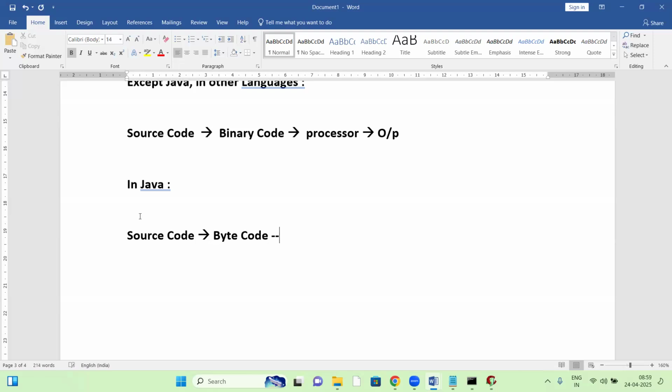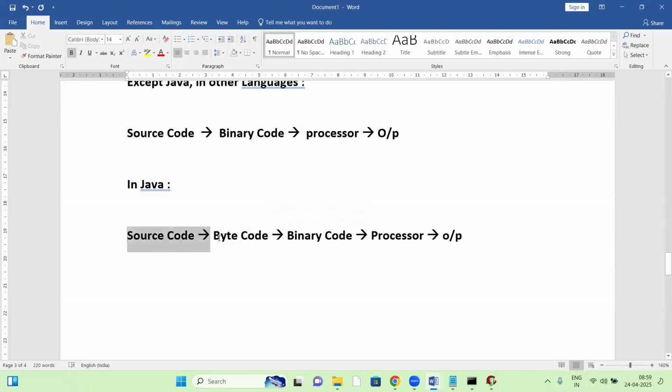Then that byte code is converted into binary format, byte code to binary code. That binary code is given to the processor, which finally generates the output. So it is source code to byte code to binary code.